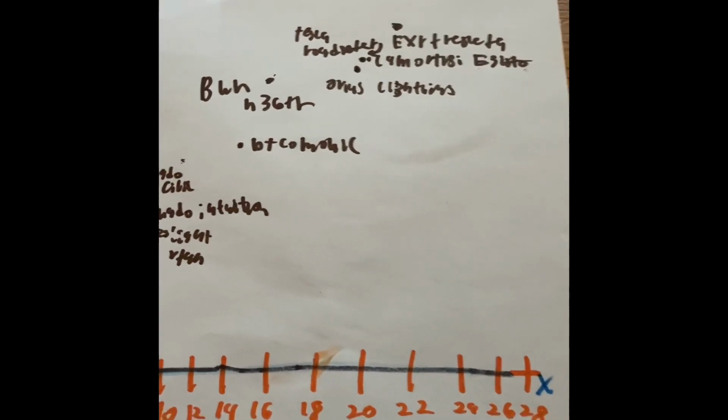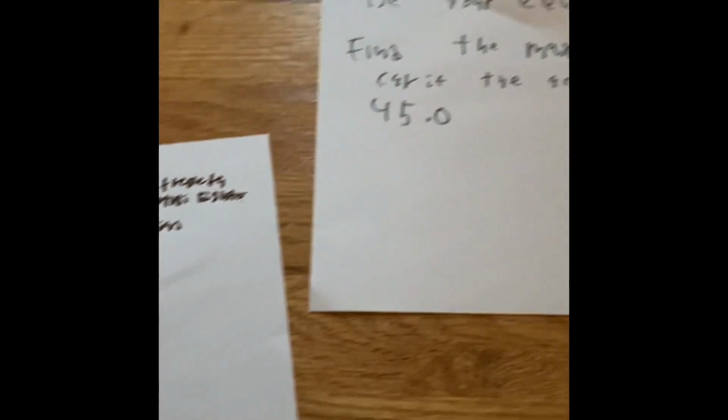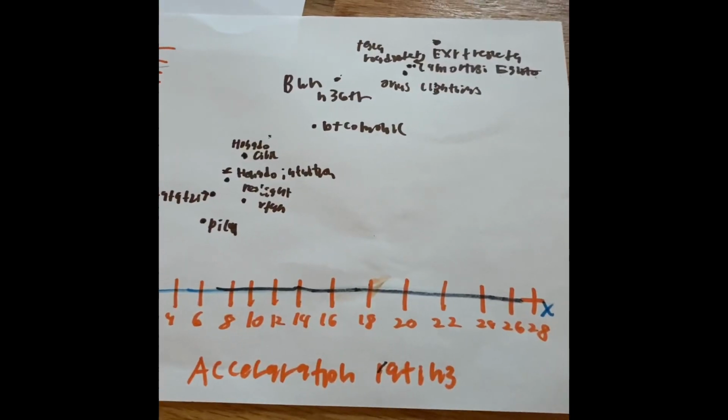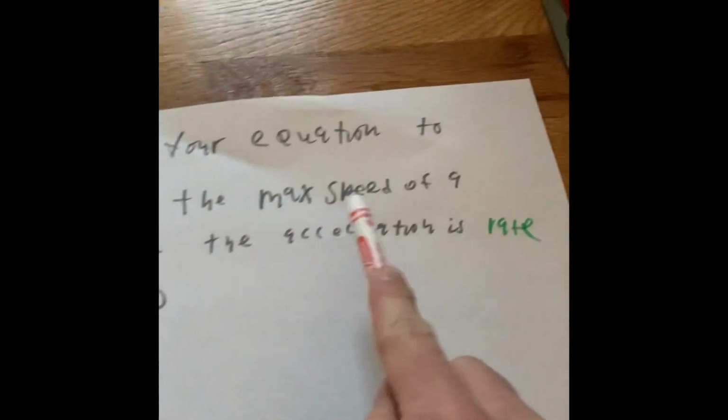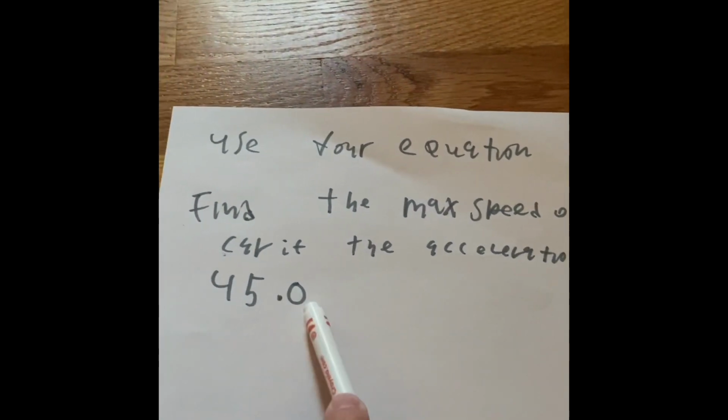But it's asking us to find the max speed of a car if the acceleration rating is 45.0.